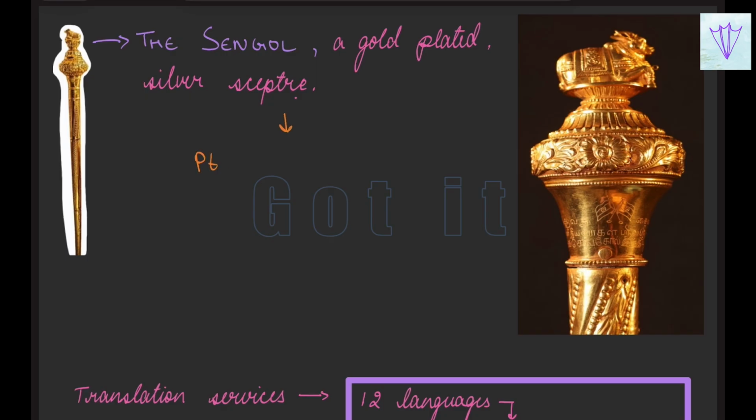Initially, it was given to Jawaharlal Nehru, who was the first Prime Minister of India, on 14th August 1947, because that was when we had the transfer of power from the colonial era to a proper democracy.